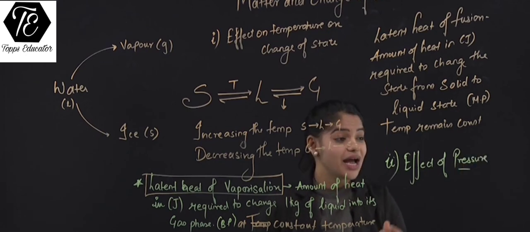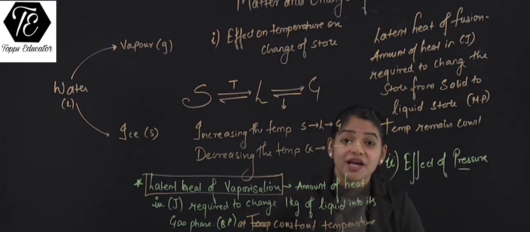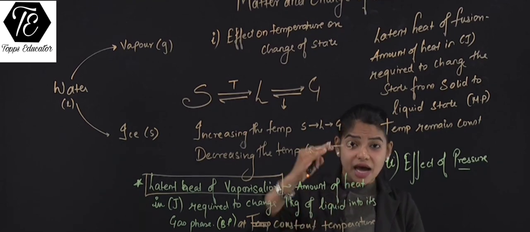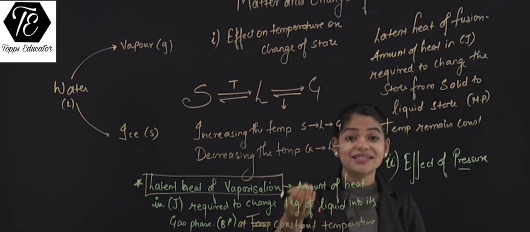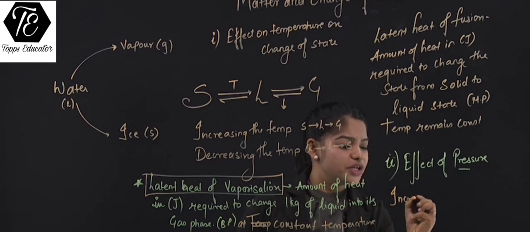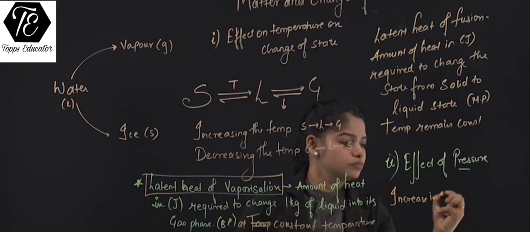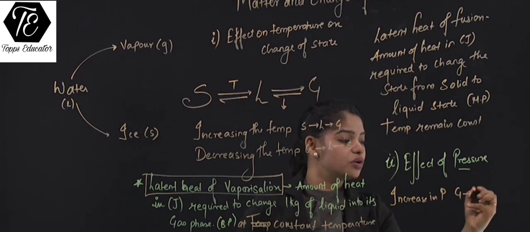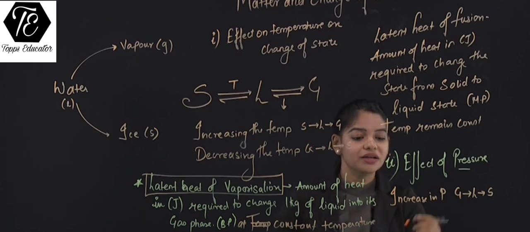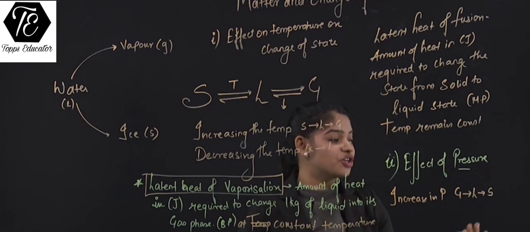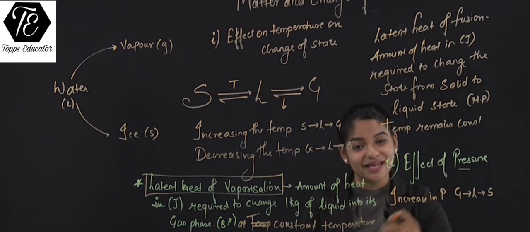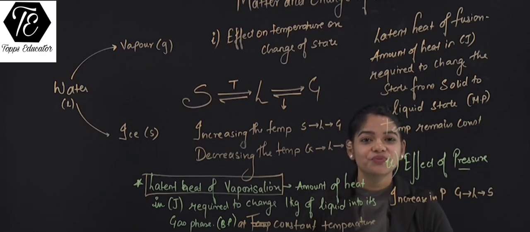Now temperature and pressure are interrelated. If we increase the pressure, for example, if it's in a vapor phase and I increase the pressure, then it condenses and goes back into liquid state. So can I say with increase in pressure, gas will turn into liquid, liquid will turn into its solid state. And the reverse will be, if we decrease the pressure, then solid will get converted to liquid, liquid will get converted to gas.